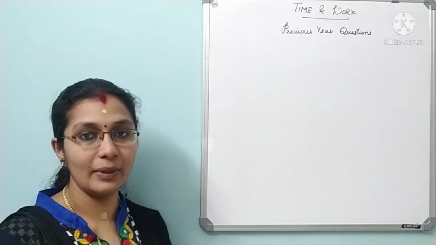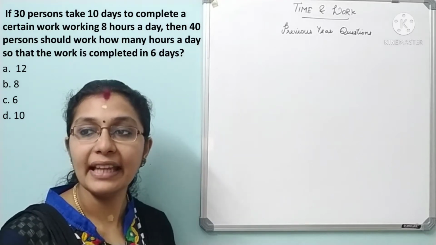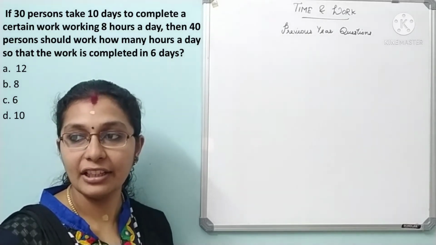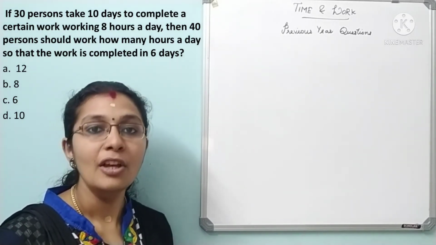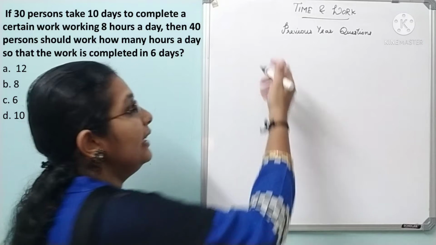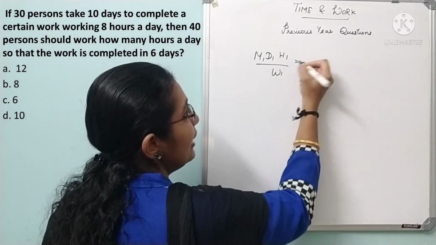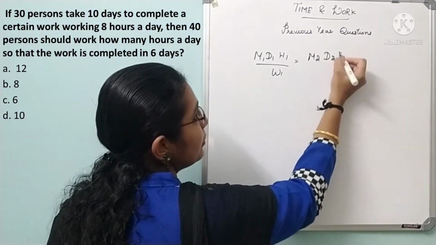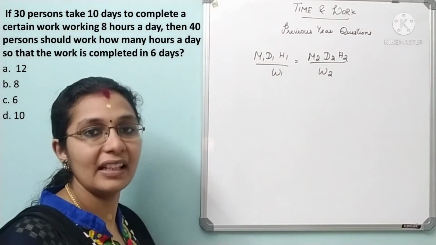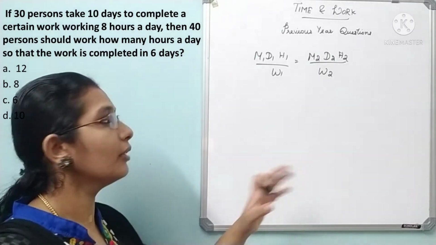So here is our first question. If 30 persons take 10 days to complete a certain work, working 8 hours a day, then 40 persons should work how many hours a day so that the work is completed in 6 days. On seeing the question itself, you will have the idea of using the formula M1 D1 H1 by W1 is equal to M2 D2 H2 by W2, because here the number of men, days and hours are given and they are asking for how many hours a day they should work in order to complete it in 6 days.